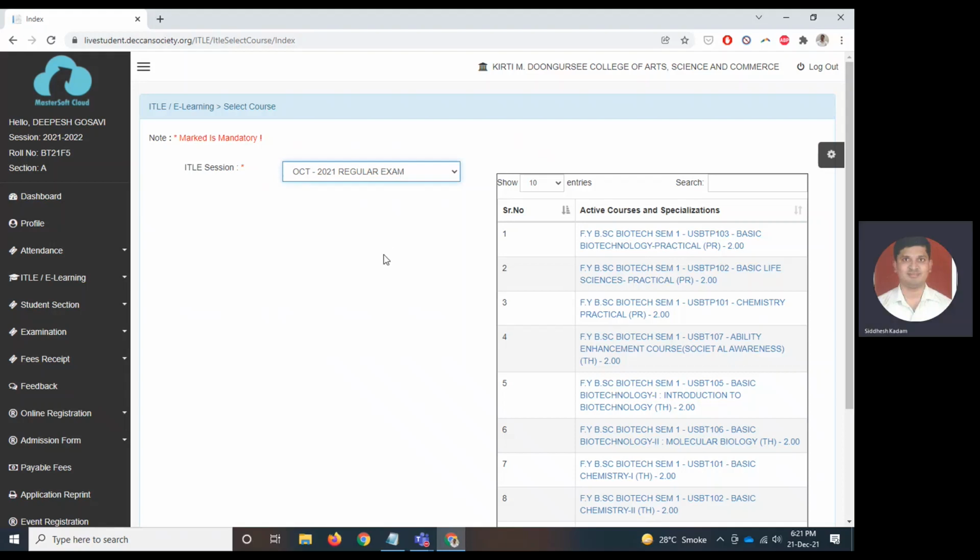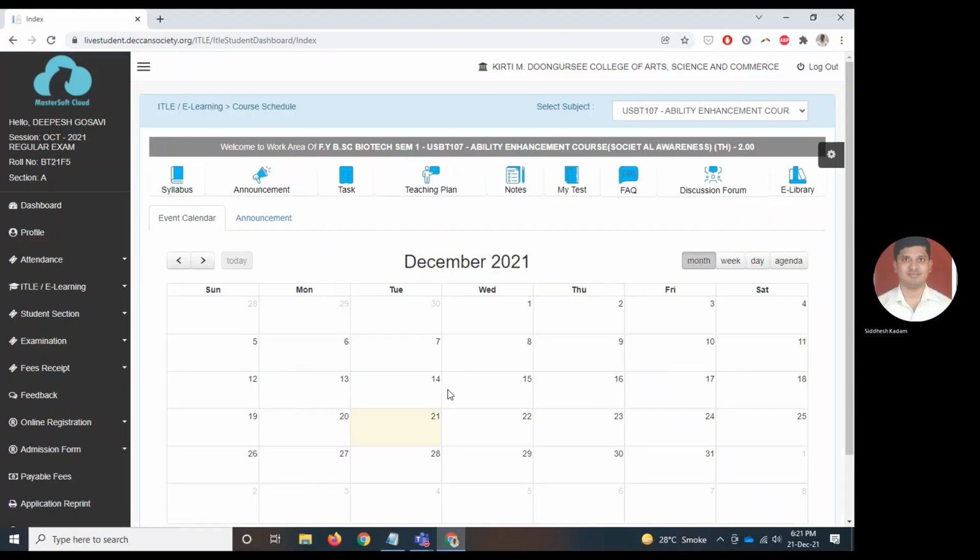For the mock test, you can refer to the circular that has been given to you and click on the paper for which you want to give the test. So for the mock test, this is a biotech student, so he will click on societal awareness. BA students will click on foundation course or NCC, BCom students will click on foundation course or NCC, and BSc students will click on foundation course or NCC, and the self-finance courses will click on paper number 1, whichever is paper 1 on your timetable.